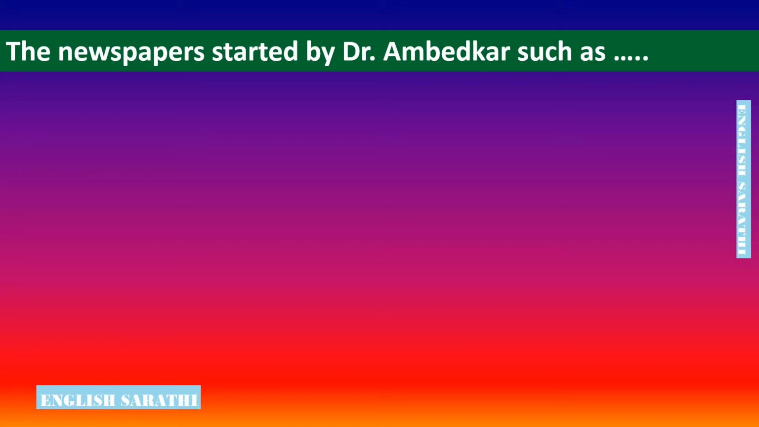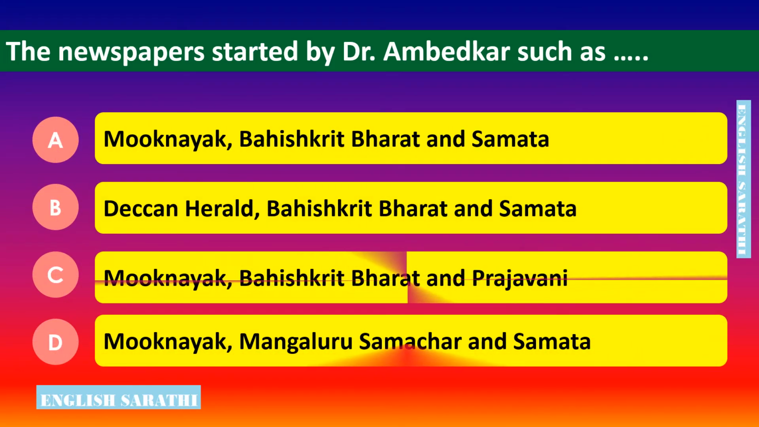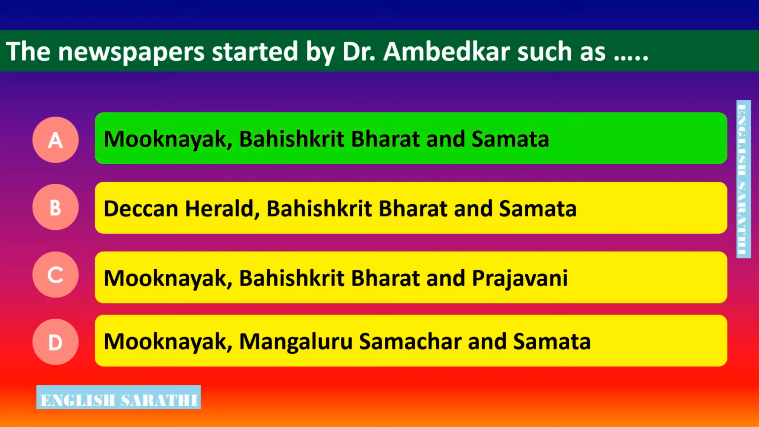The newspaper started by Dr. Ambedkar, such as dash. Look at the options. Option A, Mukanayak, Bahishkrita Bharat and Samata. Option B, Deccan Herald, Bahishkrita Bharat and Samata. Option C, Mukanayak, Bahishkrita Bharat and Prajavani. Option D, Mukanayak, Mangaluru Samachar and Samata. The correct option is Option A, Mukanayak, Bahishkrita Bharat and Samata.